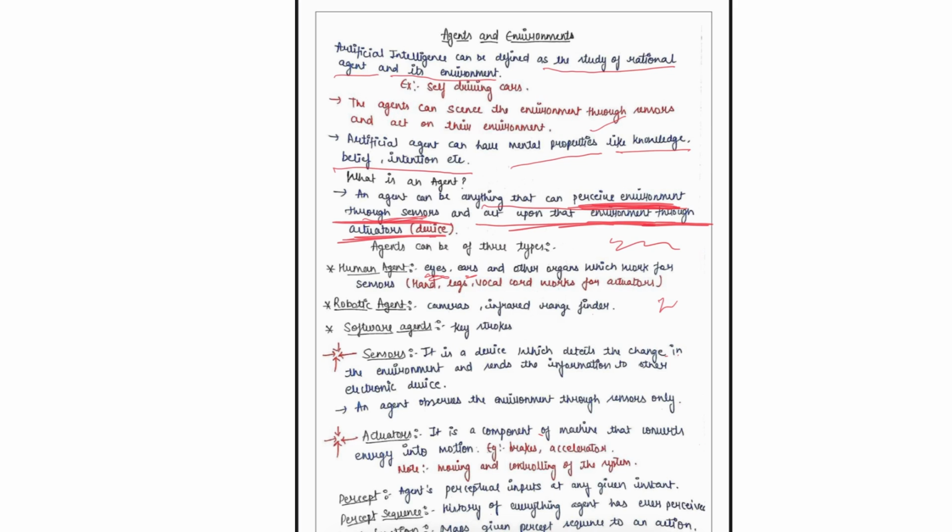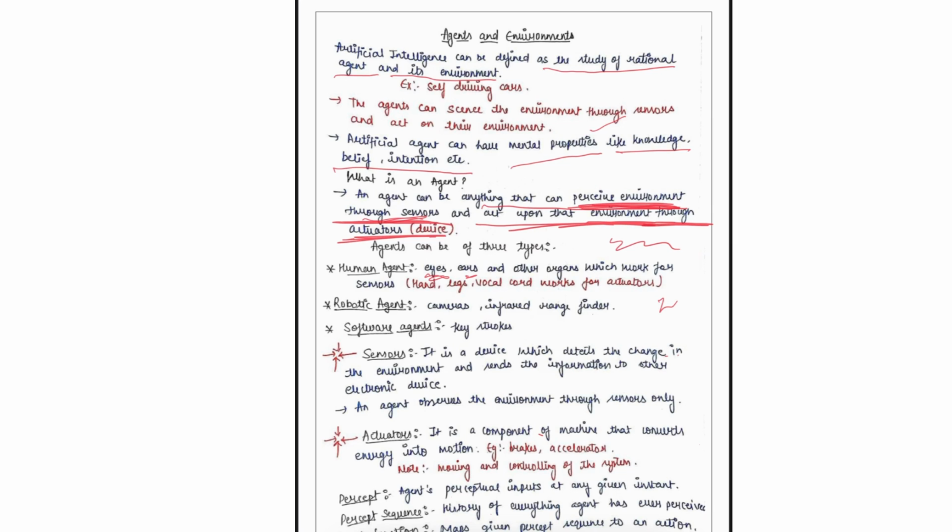So you are giving input through keystrokes. That's how keystroke inputs are given. And when input is given for opening the file, the CPU will work on it and all of this will be processed. The output will be displayed on your screen through actuators. So this is how software agents work.